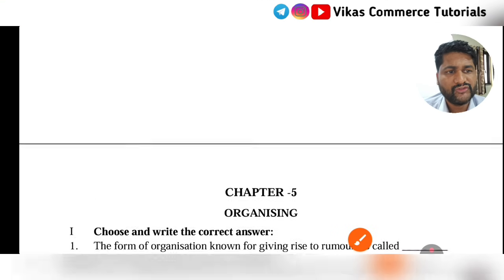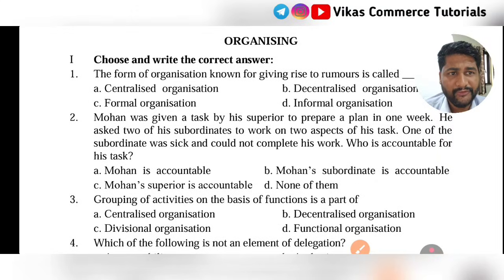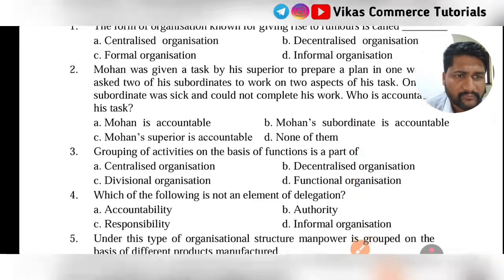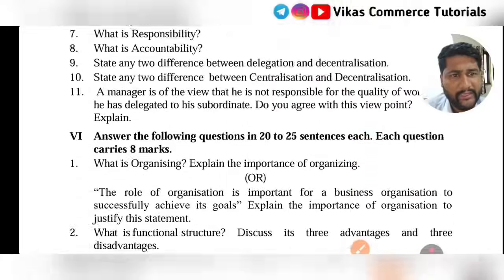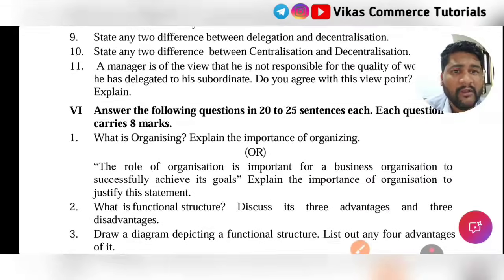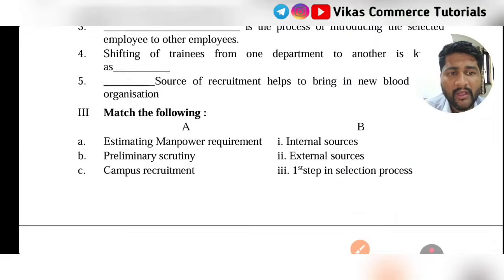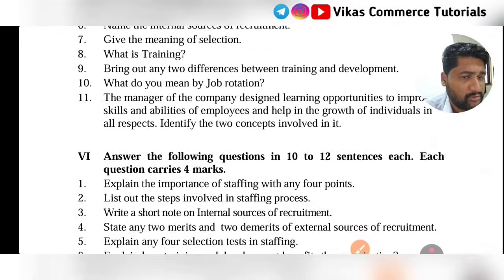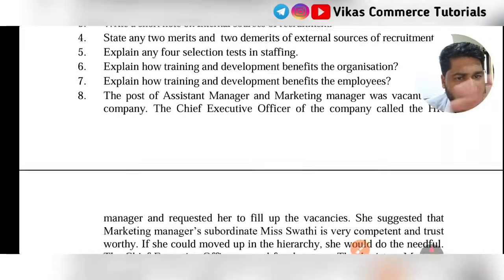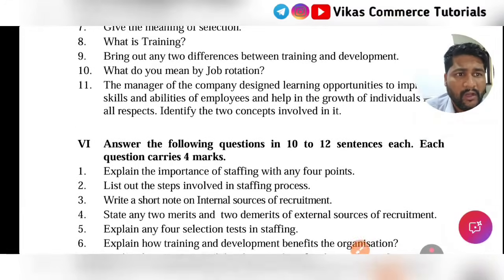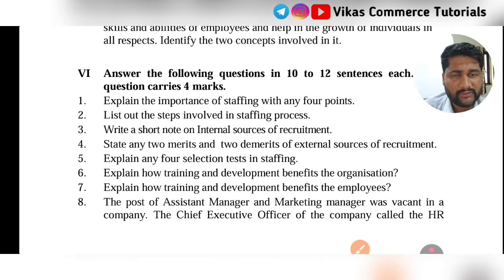Make all these strategies, make all these cross checks in your preparatory exam also. Coming to organizing, we don't have any 4 marks, we have only 8 marks questions here. So no 4 marks. I will directly move to chapter number 6, staffing. Yes, here we have 1 four-marks question and also 1 eight-marks question. The 8 marks we have already discussed, so I am discussing only the 4 marks question.